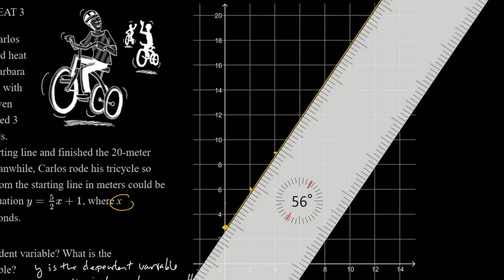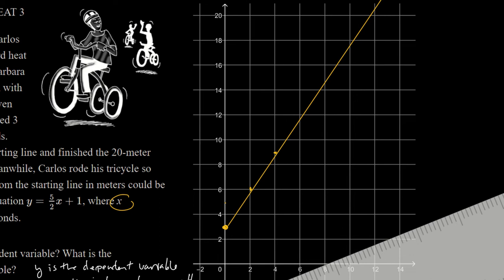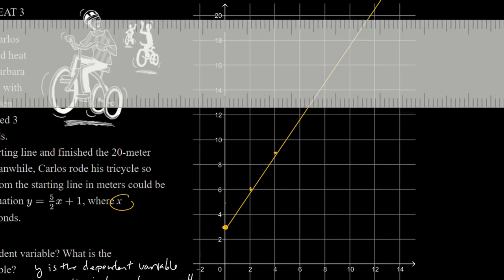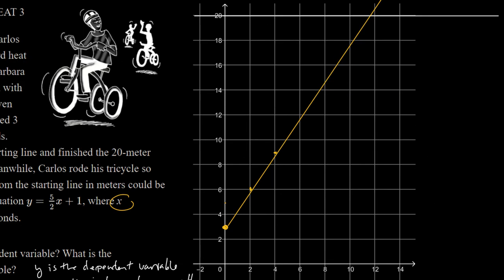So this is Barbara, and I can see where she's reaching this line up here. Y is 20, right? That represents the finish line. So I could graph that maybe in this white line, and I'll just make it darker. So that is the finish line at y is 20.